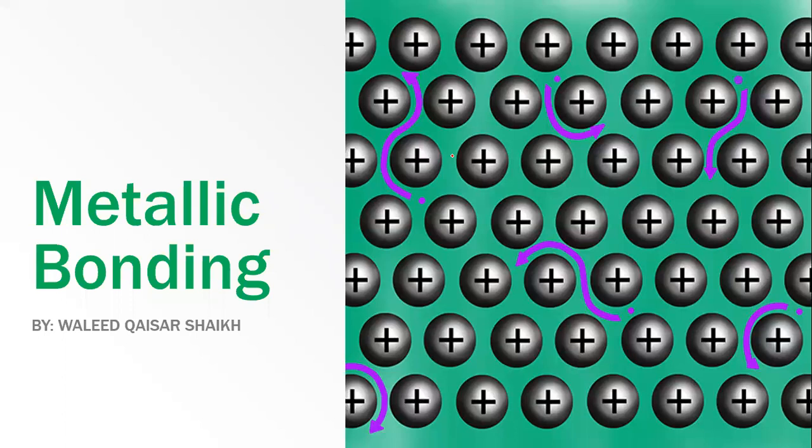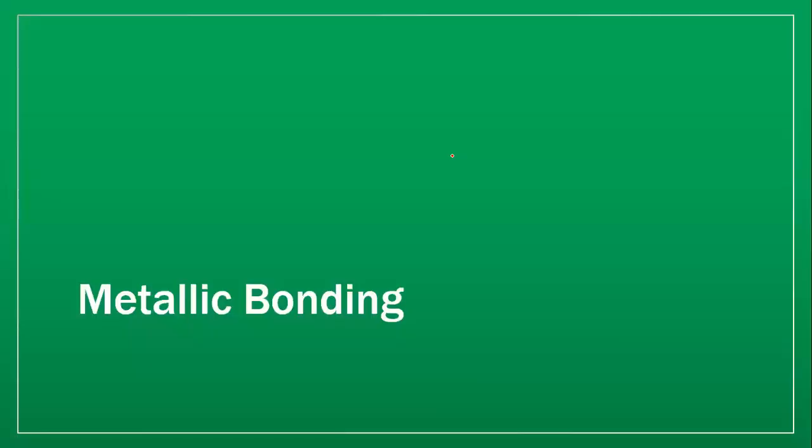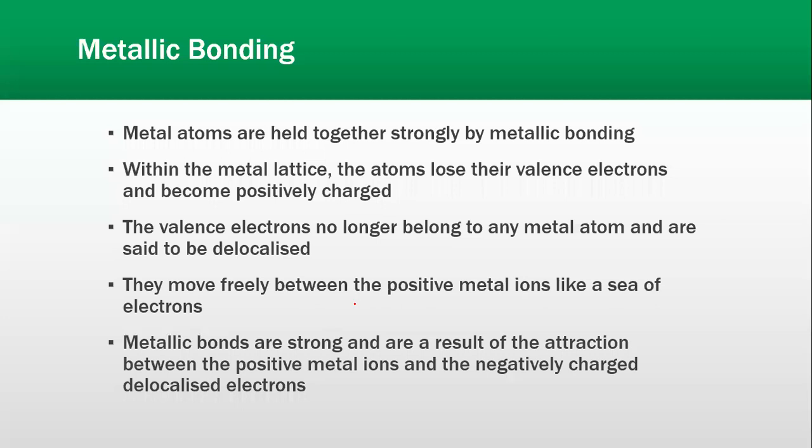Starting with metallic bonding, as we know that it's one of the three types of bonding, and this bond forms between two metals only. Metal atoms are held together strongly by metallic bonding. Now we have seen a structure of a solid as well.